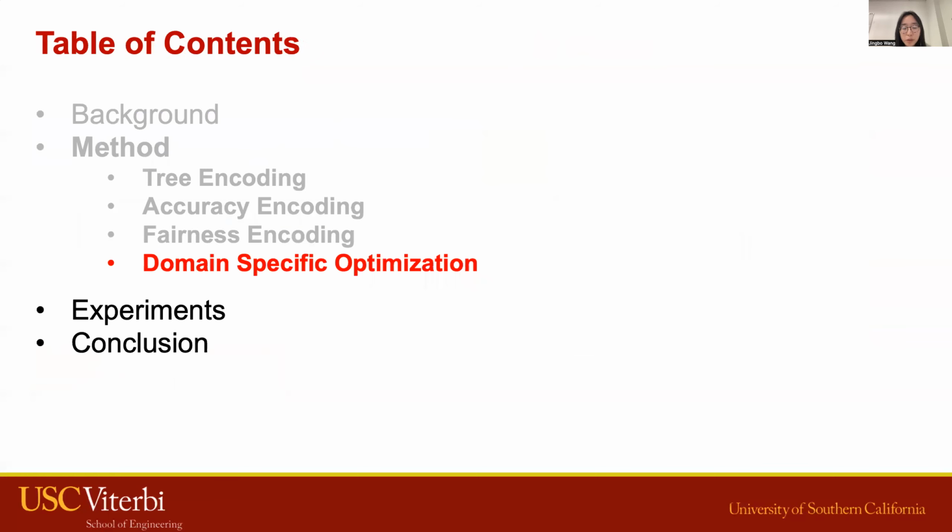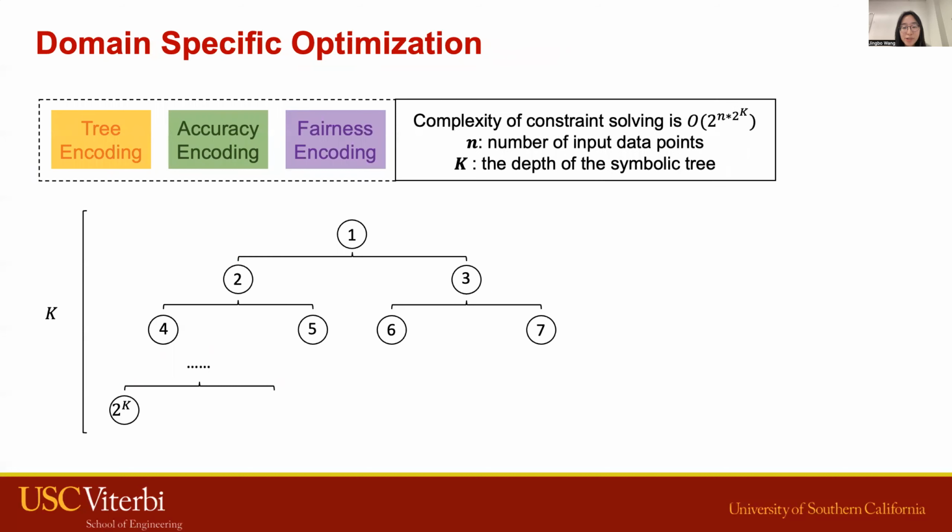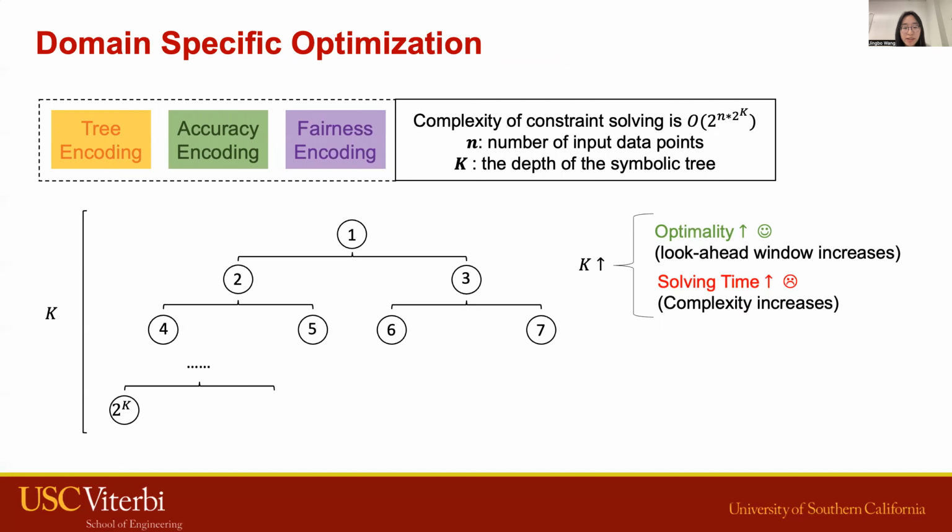Now we'll introduce the domain-specific optimizations. Given n training examples and a depth k binary tree, the complexity of constraint solving is related to both n and k. As k increases, the look-ahead window also increases, resulting in a more optimized tree. However, it also increases the complexity and the solving time. Therefore, there is a trade-off between looking further ahead and reducing the constraint solving time.